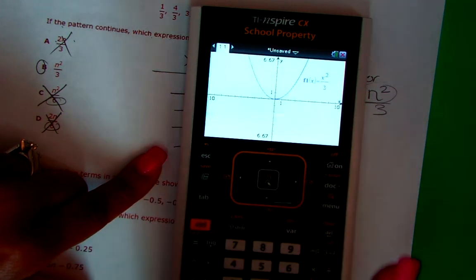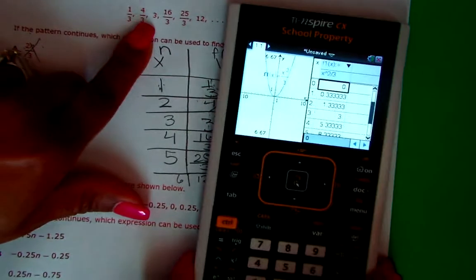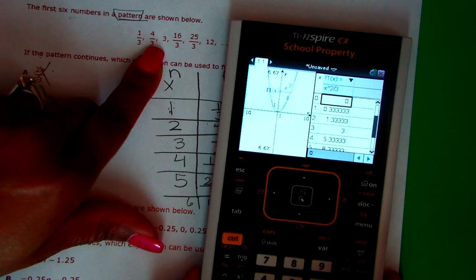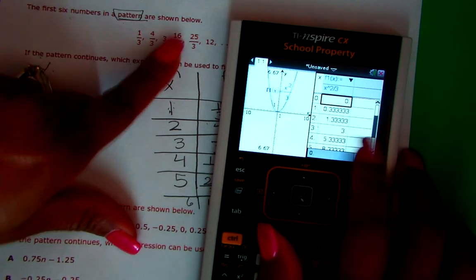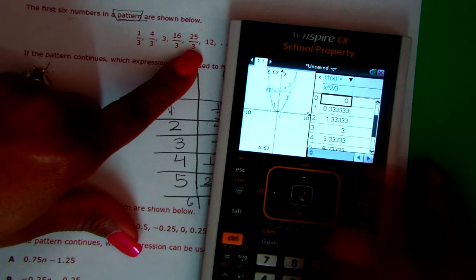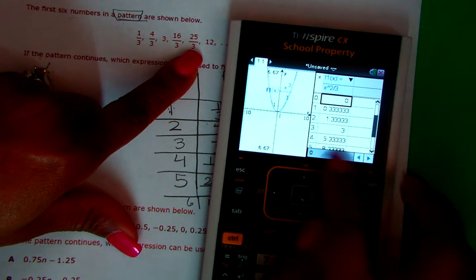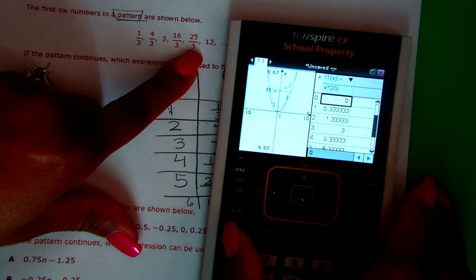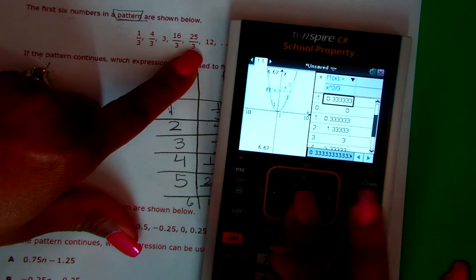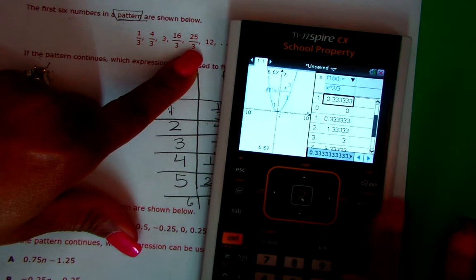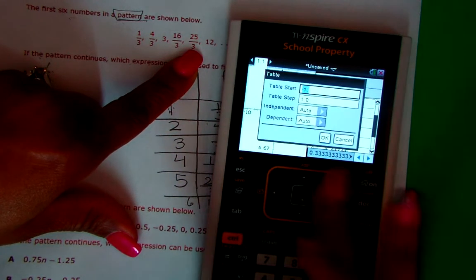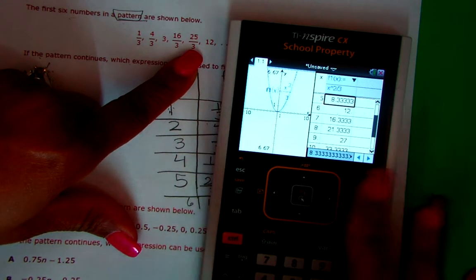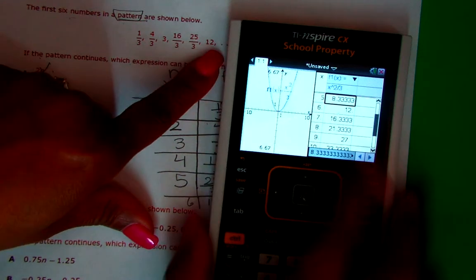And here we go. We have 1.3, basically 4/3, that's 1 1/3. Then you have your 3. Then you have your 5 1/3. Then you have your... what is that? Let's see, it won't go down for me, so let me go to menu, go to table, and go to edit, and change that to 5. Enter. Okay, that's my 8.33, then my 12.